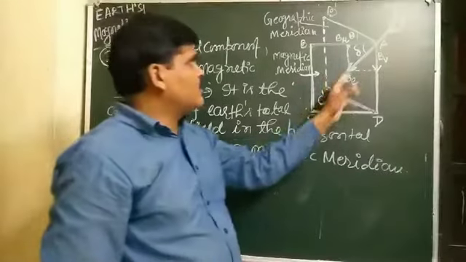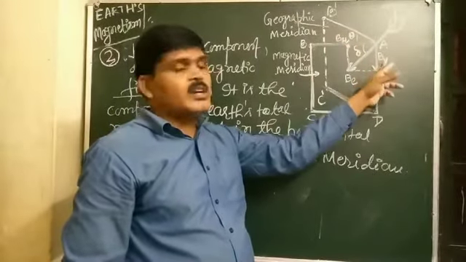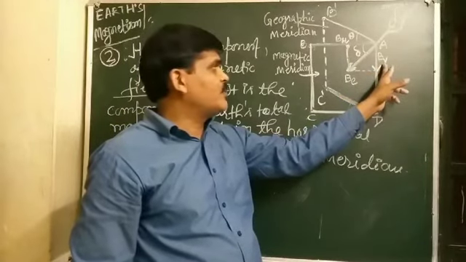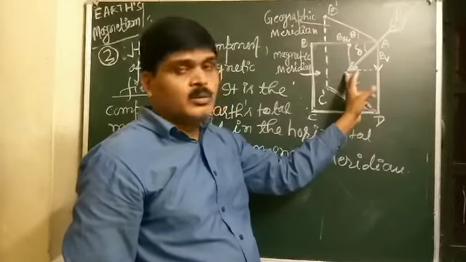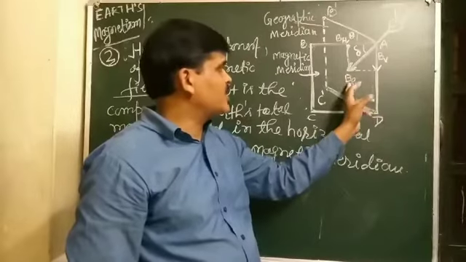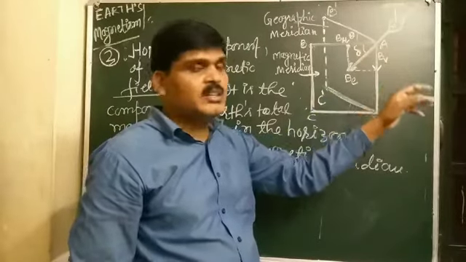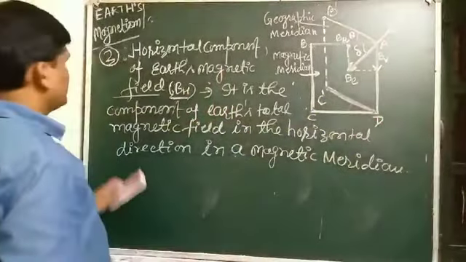Now we have to find the horizontal component and vertical component of Earth's magnetic field. Now resolve the total intensity of Earth's magnetic field in the horizontal direction as well as in what? Vertical direction.